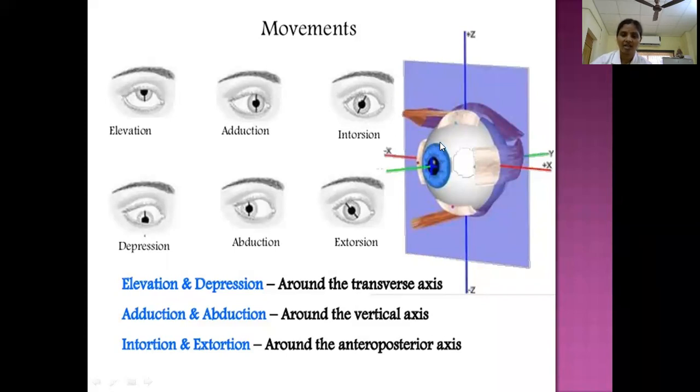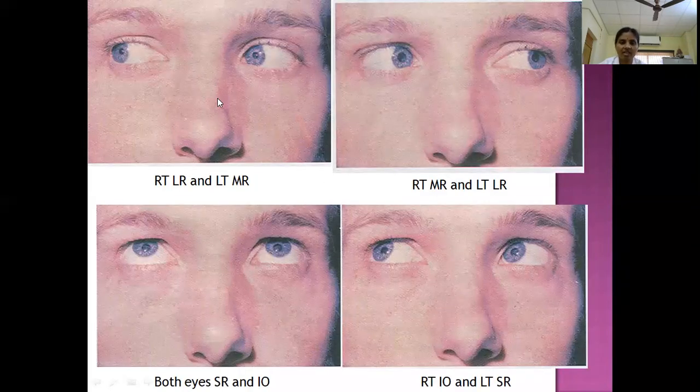Then just to identify the 12 o'clock position of the cornea. Through this anterior-posterior axis, the 12 o'clock position of the cornea moves inwards. That is nothing but intorsion. If the 12 o'clock position of the cornea moves outwards, meaning laterally like this, what is that? Extorsion. The movement is extorsion. So elevation and depression around the transverse axis, abduction and adduction around the vertical axis, intorsion and extorsion around the anteroposterior axis. These are the various movements.